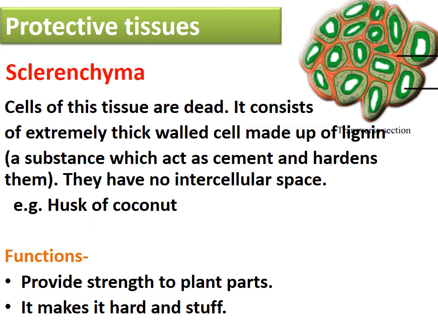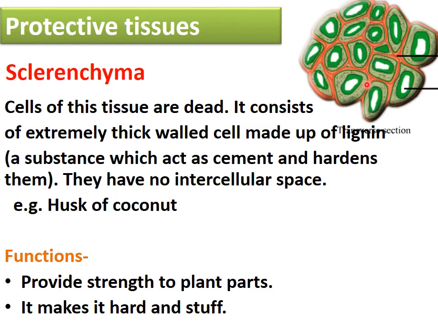And the third is sclerenchyma tissue. The cells of this tissue are dead. The earlier two tissues were living, but this tissue is dead. And it consists of extremely thick walled cells which are made up of a substance called lignin. In parenchyma, the cell wall was thin.